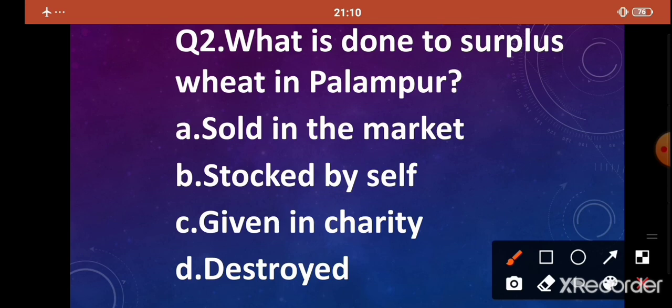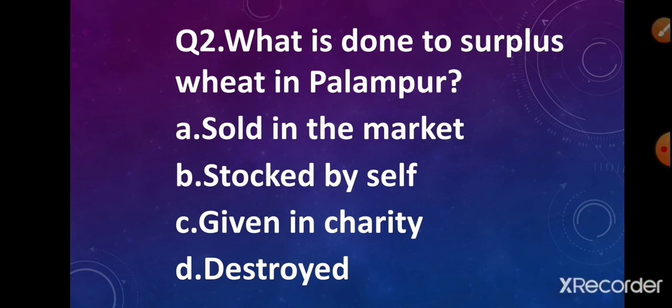Once again, I'll repeat the question. What is done to surplus wheat in Palampur? Option A, sold in the market. Option B, stocked by self. Option C, given in charity. Option D, destroyed. Yes, students, the correct answer is option A, sold in the market. The surplus wheat in Palampur is sold in the market. Very good. Next question.